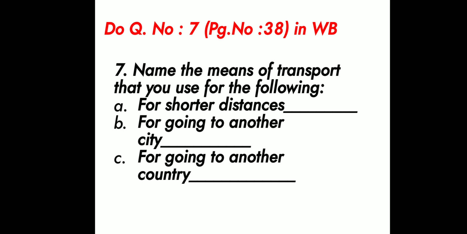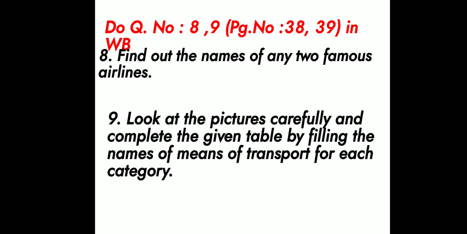Next, do question number 7, page number 38 in the workbook. The question is, name the means of transport that you use for the following. A, for shorter distance. Next, for going to another city. Next, for going to another country.